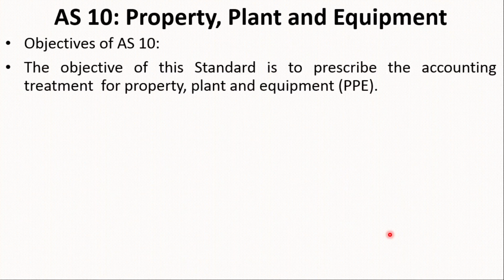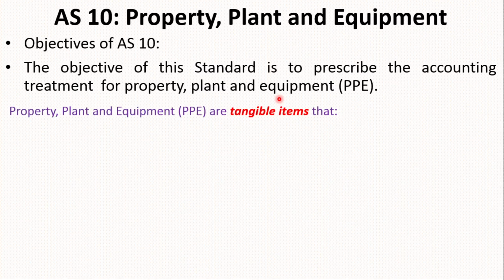What is the objective of PPE, or what is the objective of AS10? The basic objective of this standard is to prescribe the accounting treatment for property, plant and equipment. So the prescription of accounting treatment for property, plant and equipment is more important here, and this is the basic and core objective of Accounting Standard 10. Property, plant and equipment are tangible items.